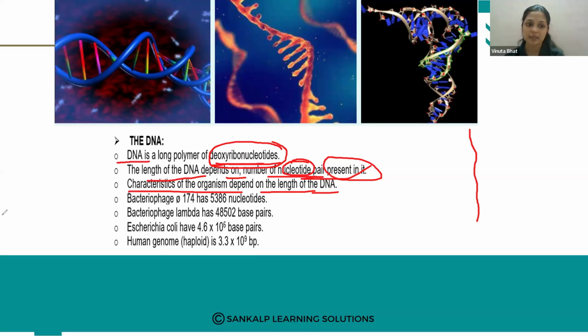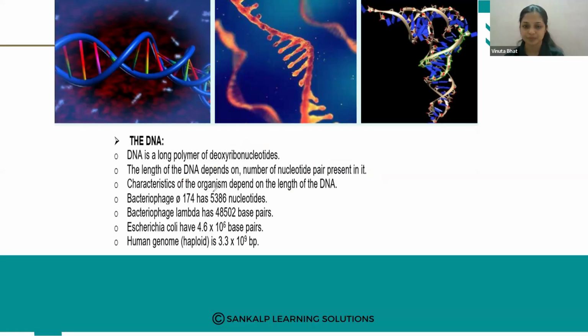So the DNA is responsible for the characteristic features of the organisms. And here bacteriophage has 5386 nucleotides, and bacteriophage lambda has 48,502 base pairs.